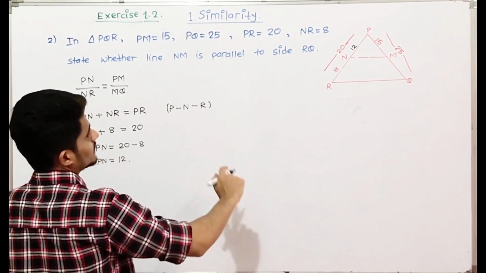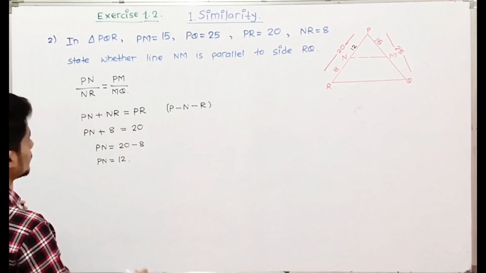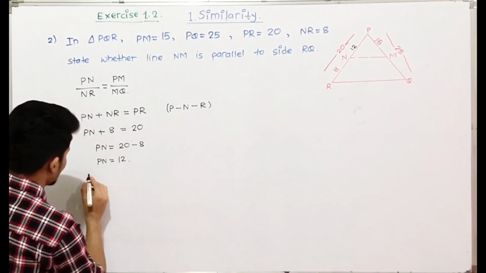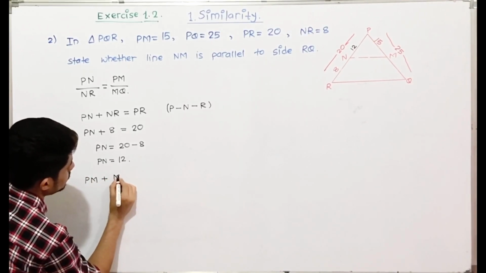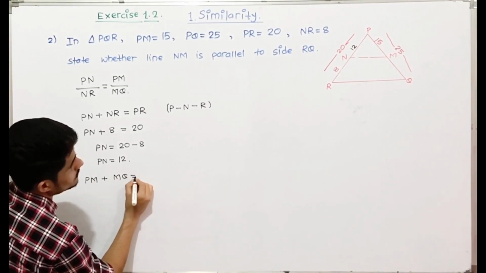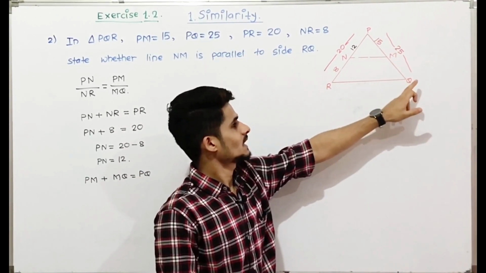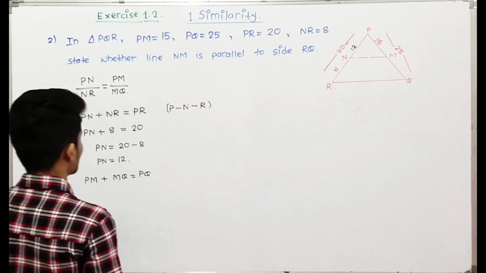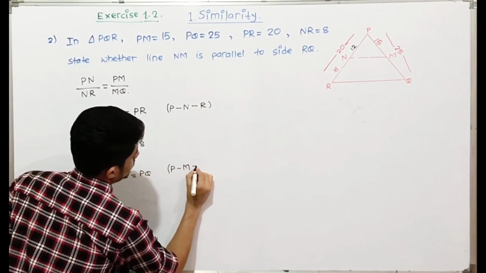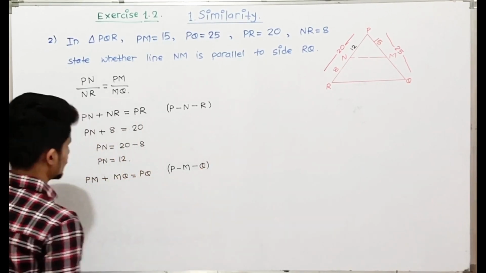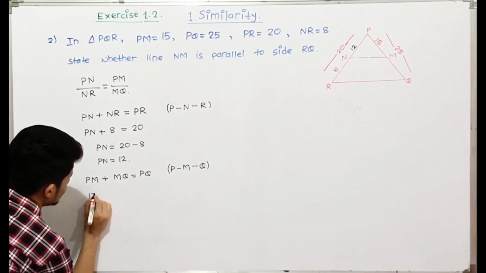Similarly, we'll find the value of MQ. PM plus MQ is equal to PQ. M is in the middle of PQ, that is P, M, Q. We have the value of PM as 15.